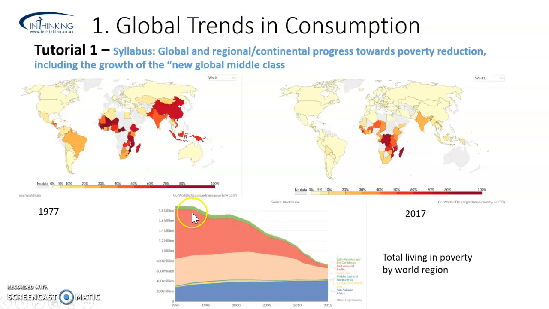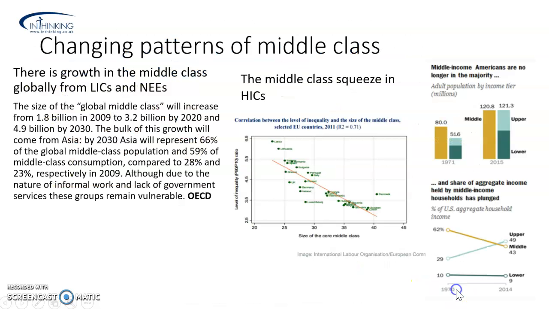We see small reductions here in Latin America and the Caribbean. Poverty levels were not particularly high anyway. And we see a fall here in South Asia, maybe 50%, or a fall of 100% rather. It's halved in size. And in blue, sub-Saharan Africa, look, actually seeing an increase in poverty levels. So that mixed picture up here from 1977 to 2017, where we've seen some success in some countries and less success, might be influenced here by the data becoming available for the DRC. So rising levels of poverty over time are visible.